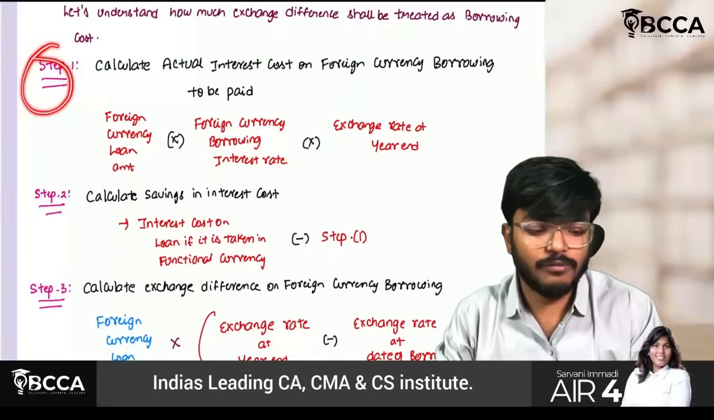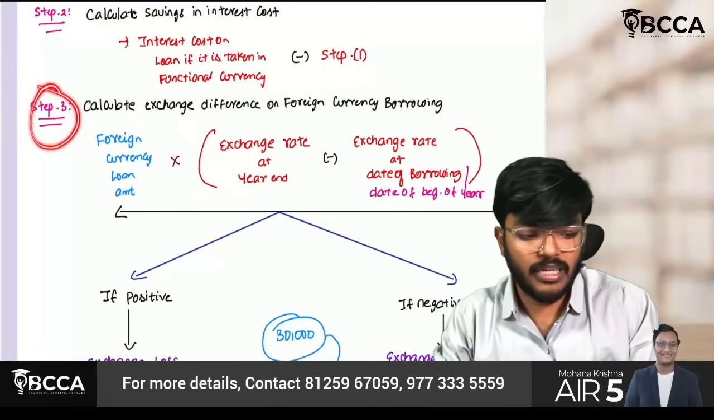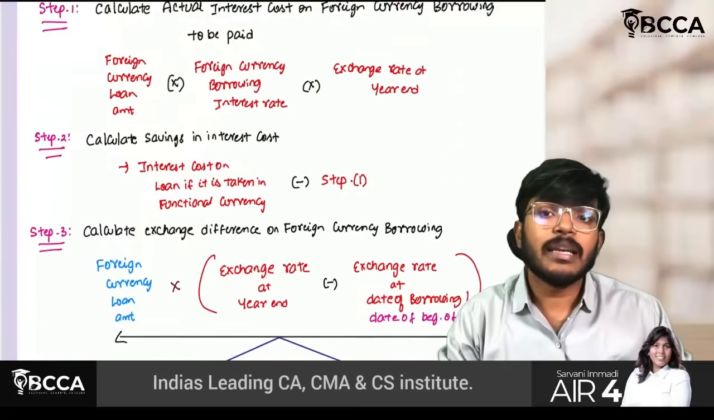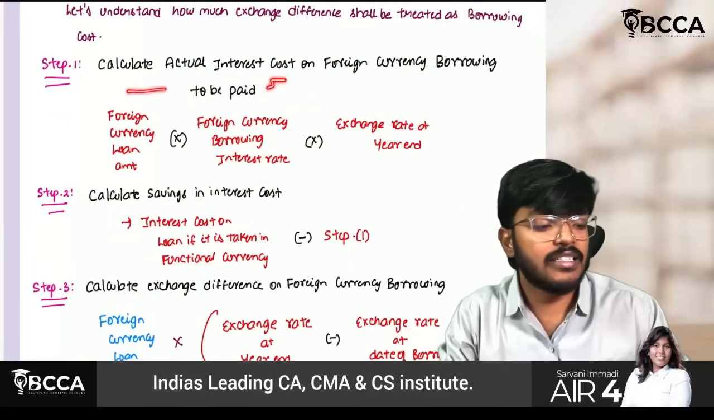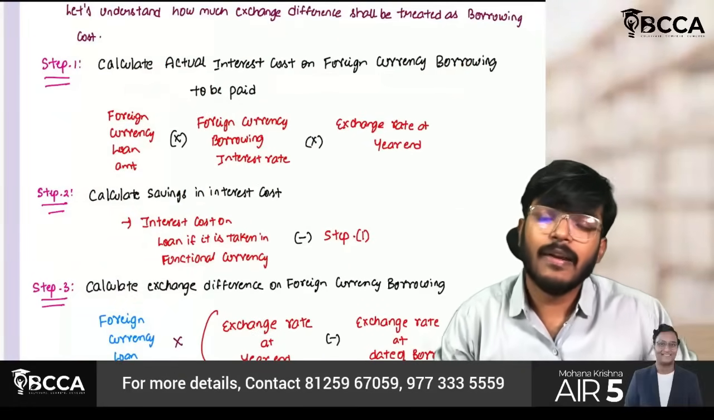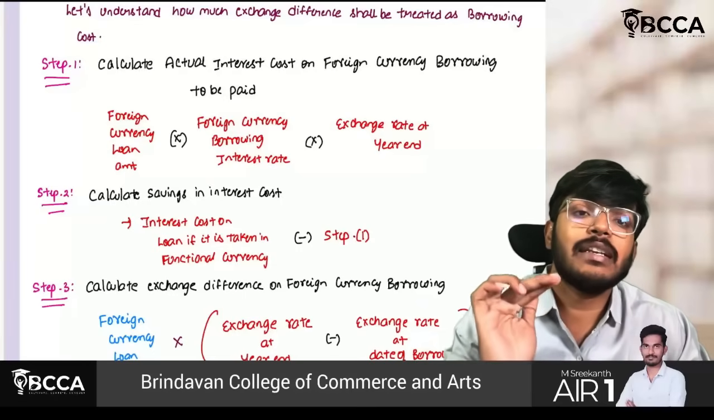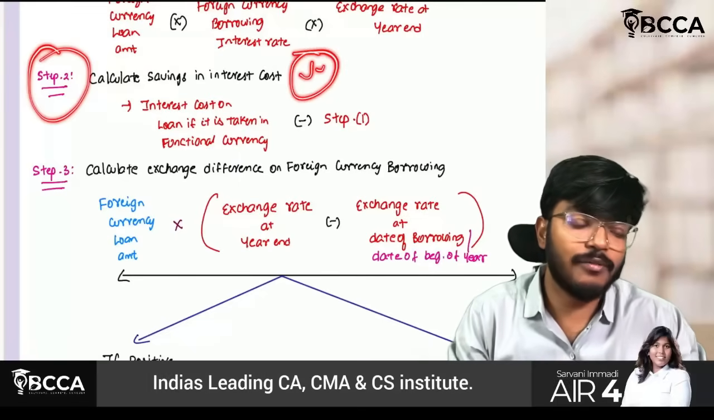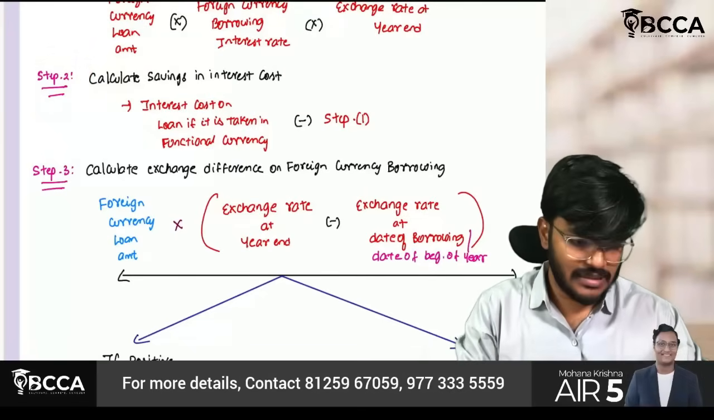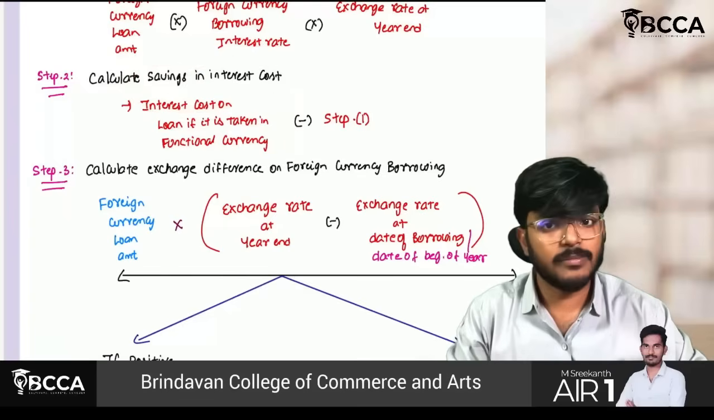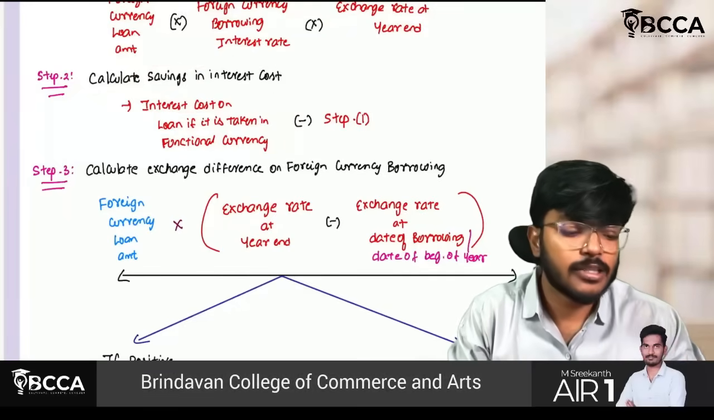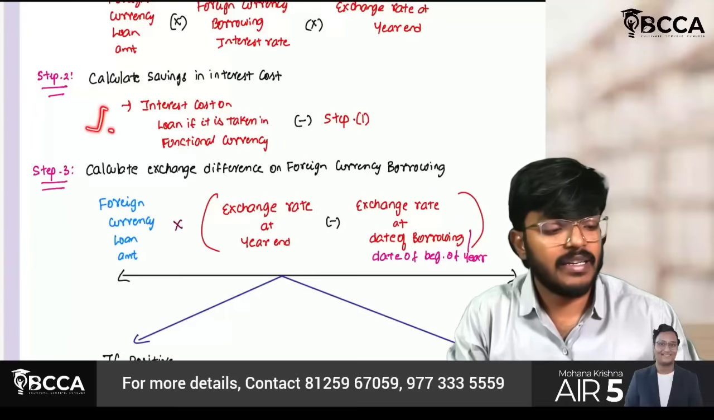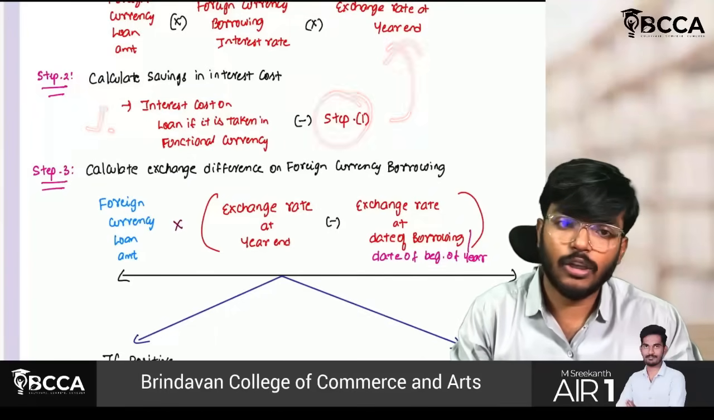As per steps, you have to remember this: step 1, step 2, step 3, and step 4. Okay, fine. So in step number 1 we have to calculate the actual interest cost on foreign currency borrowing to be paid. First, we have to calculate how much interest you have to actually pay. Second, we have to calculate the savings in interest cost. So how will I get this savings in interest cost? Very simple. If I had taken such a loan in Indian currency, how much interest would I have to pay? Calculate that minus step number 1. You will always get a loss only.